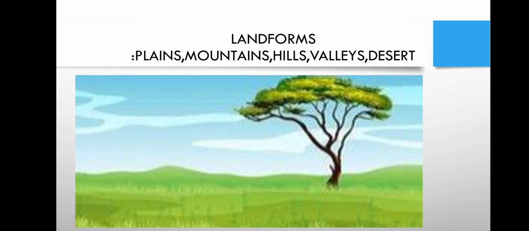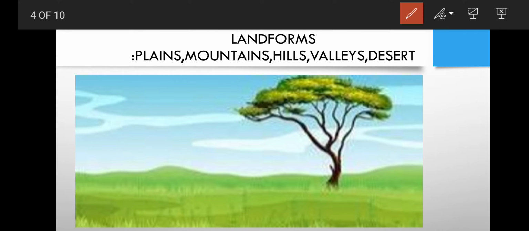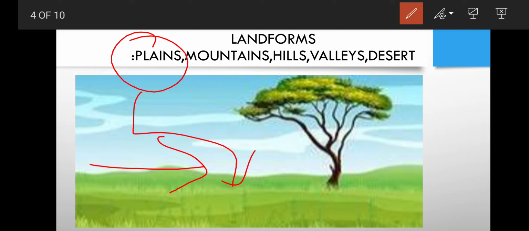At places it is flat. At so many places it is flat, and such flat lands are called plains. So here you can see the picture, this is an example of plains. Okay, because this surface is flat, that's why we call it plains. And crops grow well in the plain areas. Crops जो होती हैं वो plain areas में अच्छे से grow होती हैं.